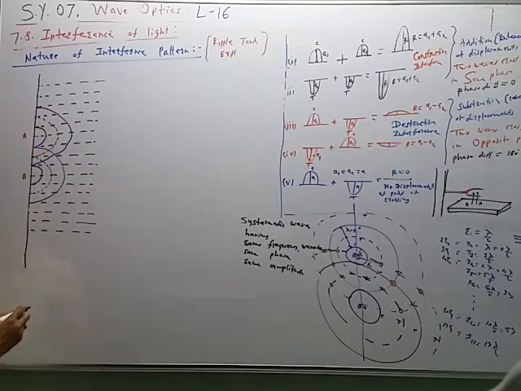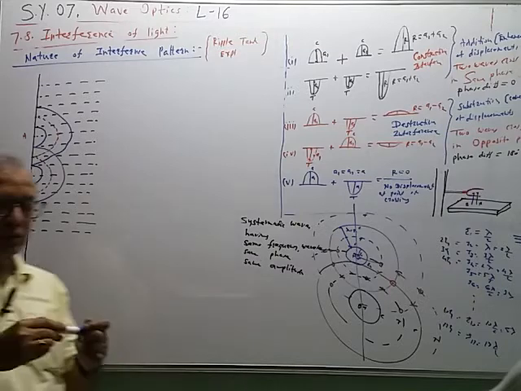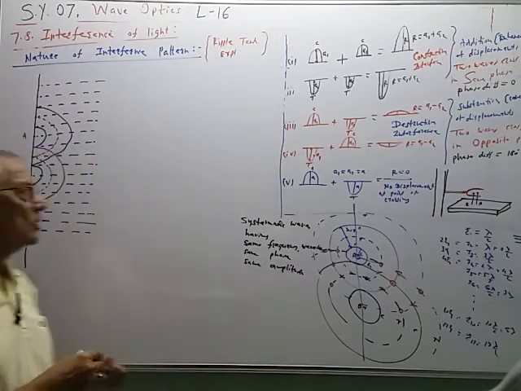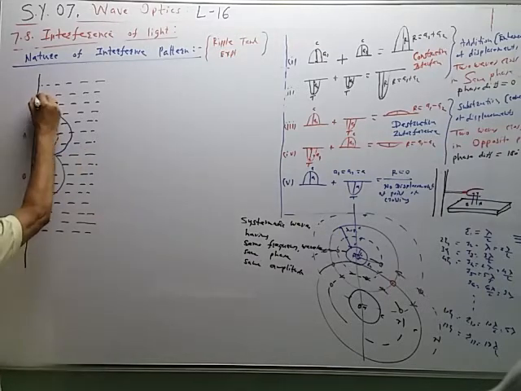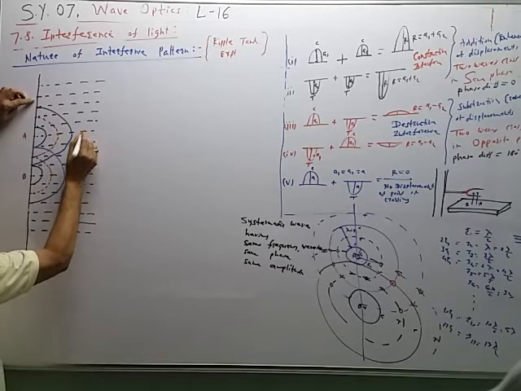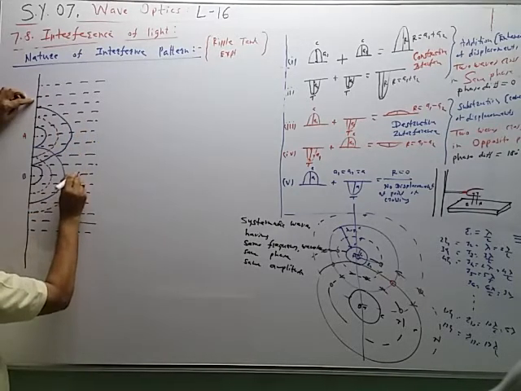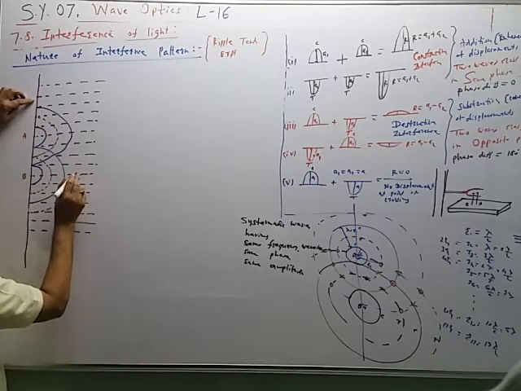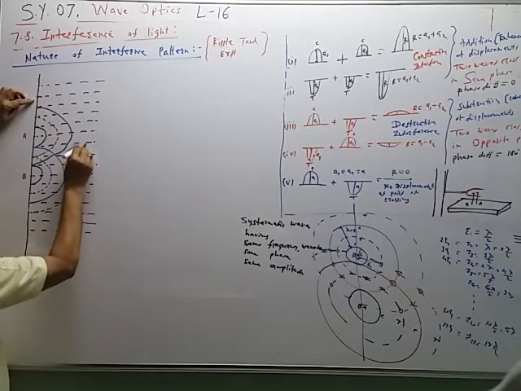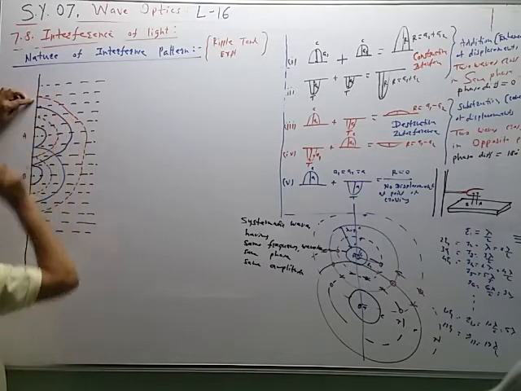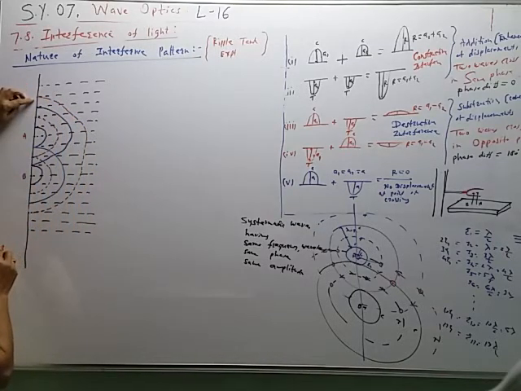Circle of crest. Blue color ने आपण दाखवतो. Then next is a circle of trough. Like this. Circle of trough.